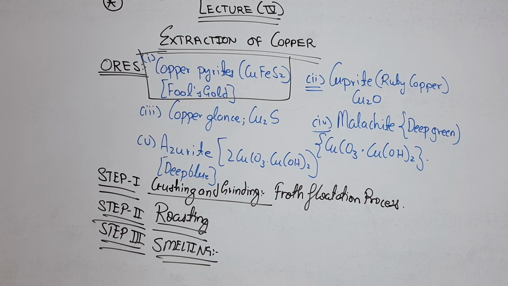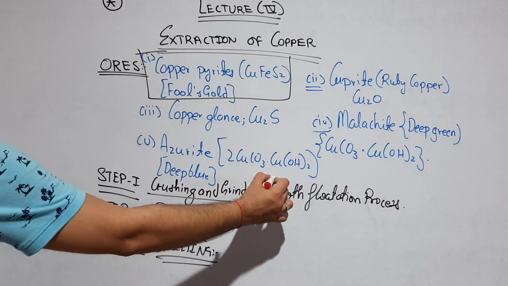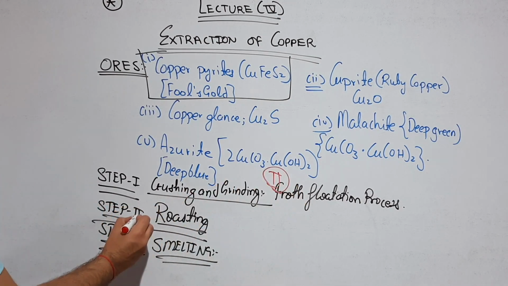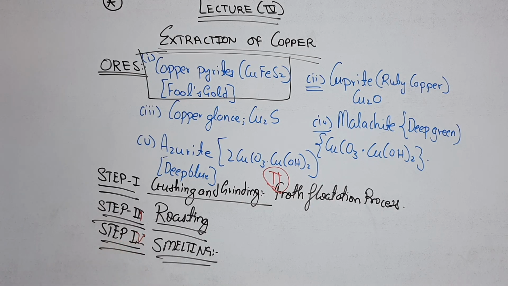Now the extraction process starts with step 1, that is crushing and grinding, then after it comes concentration. Step 1, crushing and grinding, means pulverization, which we have already covered in the previous lecture.